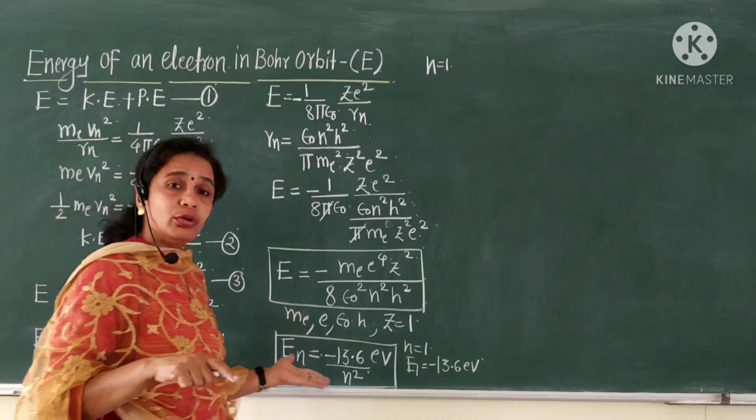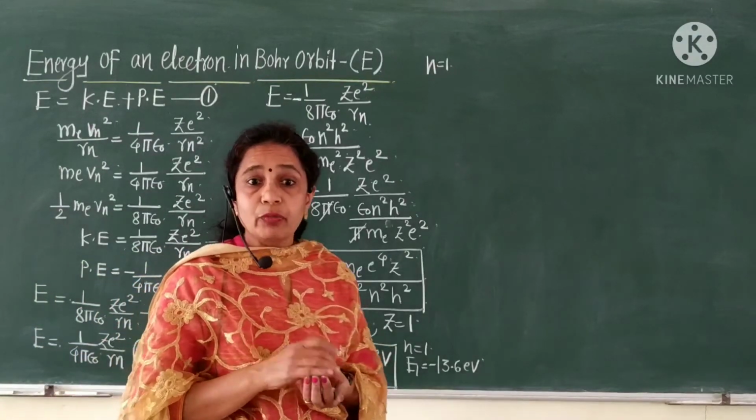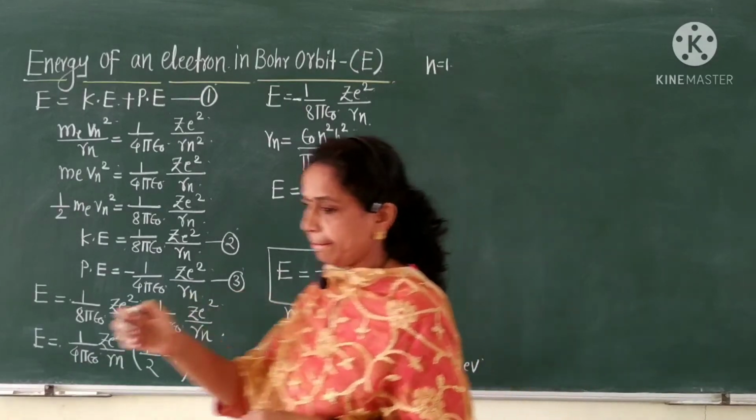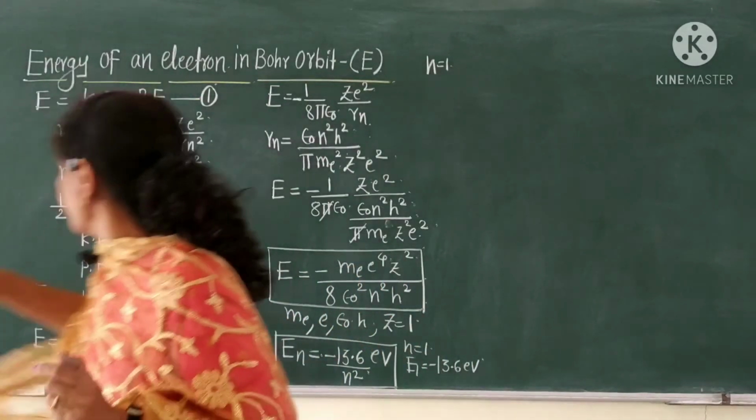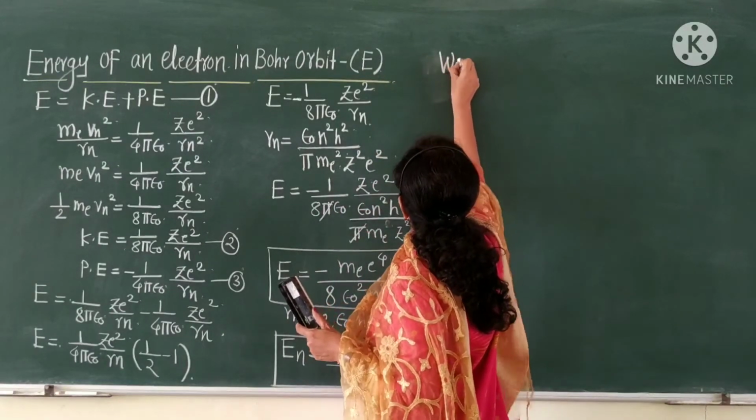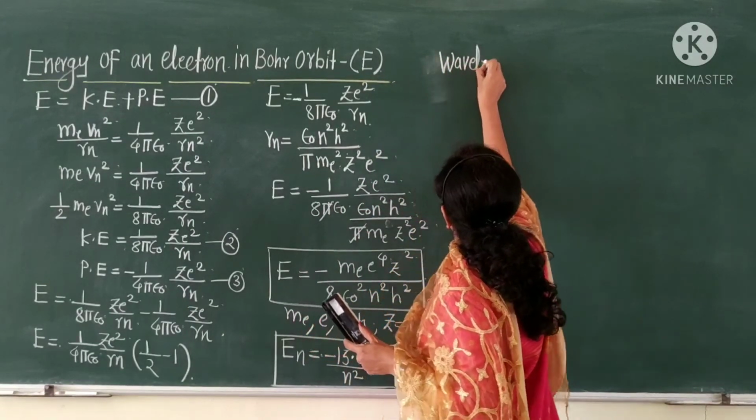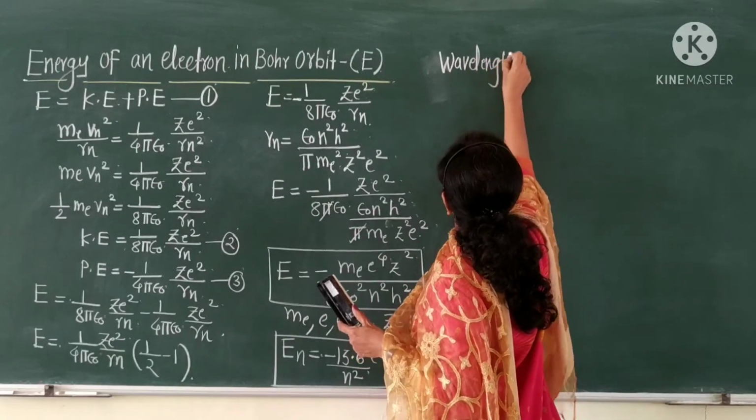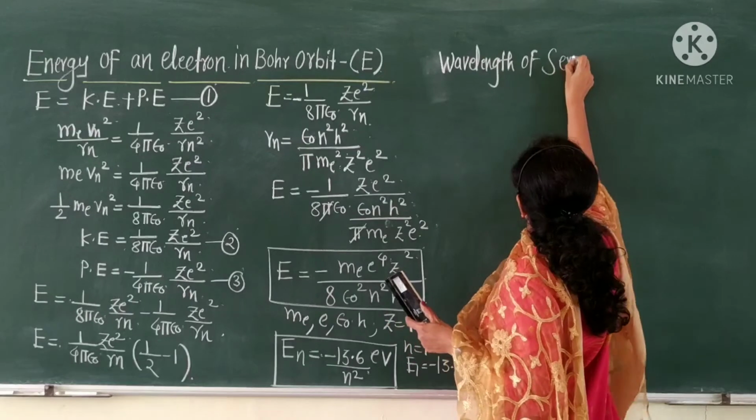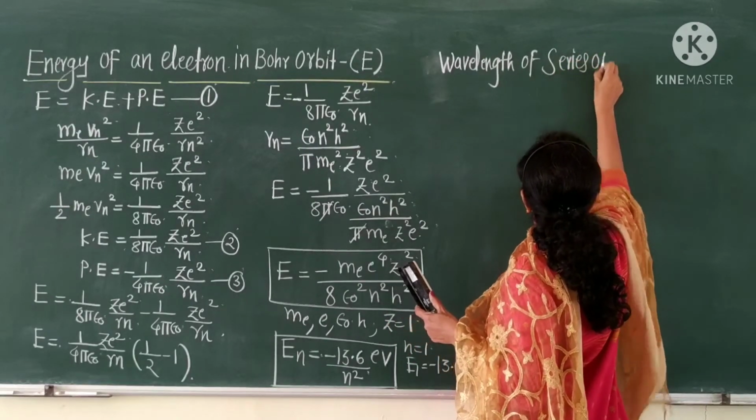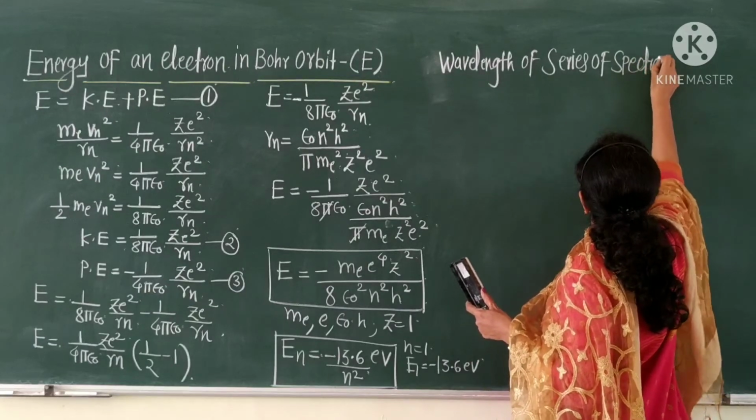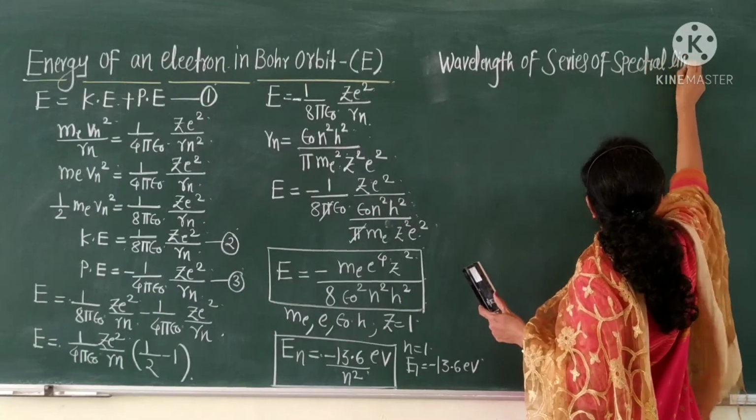Now, let us calculate the wavelength of a series of spectral lines.